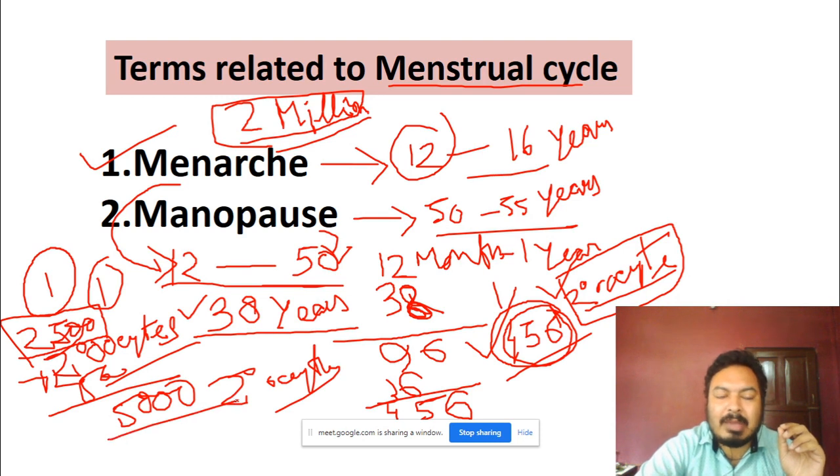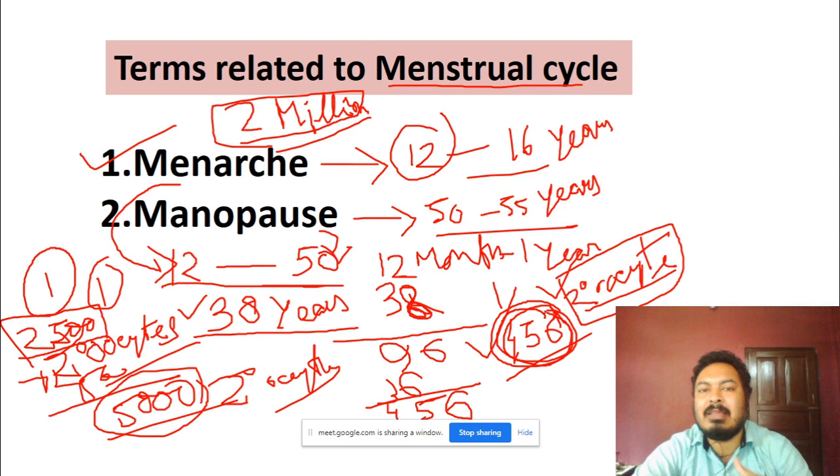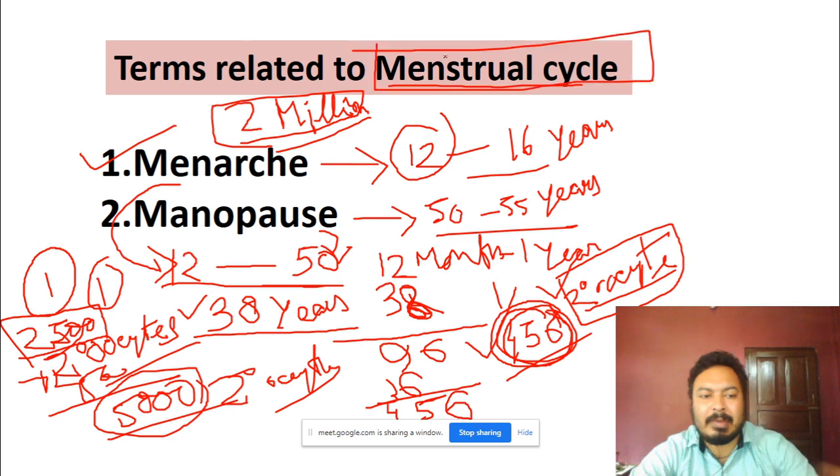Okay, so 5,000 secondary oocytes are there inside the ovaries. And from this 5,000, only 456 oocytes are released in the whole lifetime. So this is the main term related to the menstrual cycle. Keep this in mind. Then you go for the next slide.